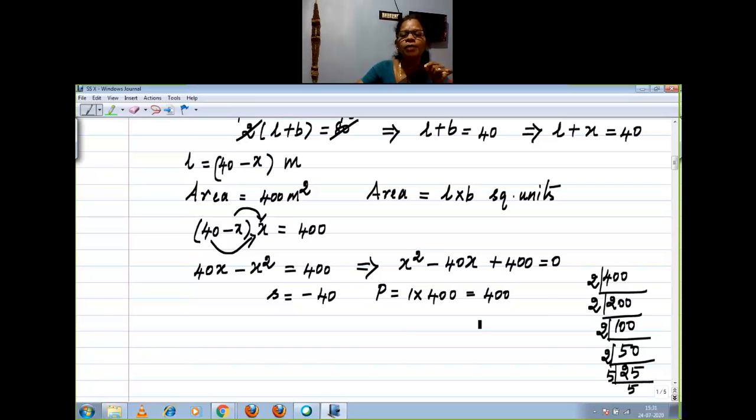Which two numbers when you multiply will get 400, all those you have to write here. 400: 2 into 200, 4 into 100, then 8 into 25.